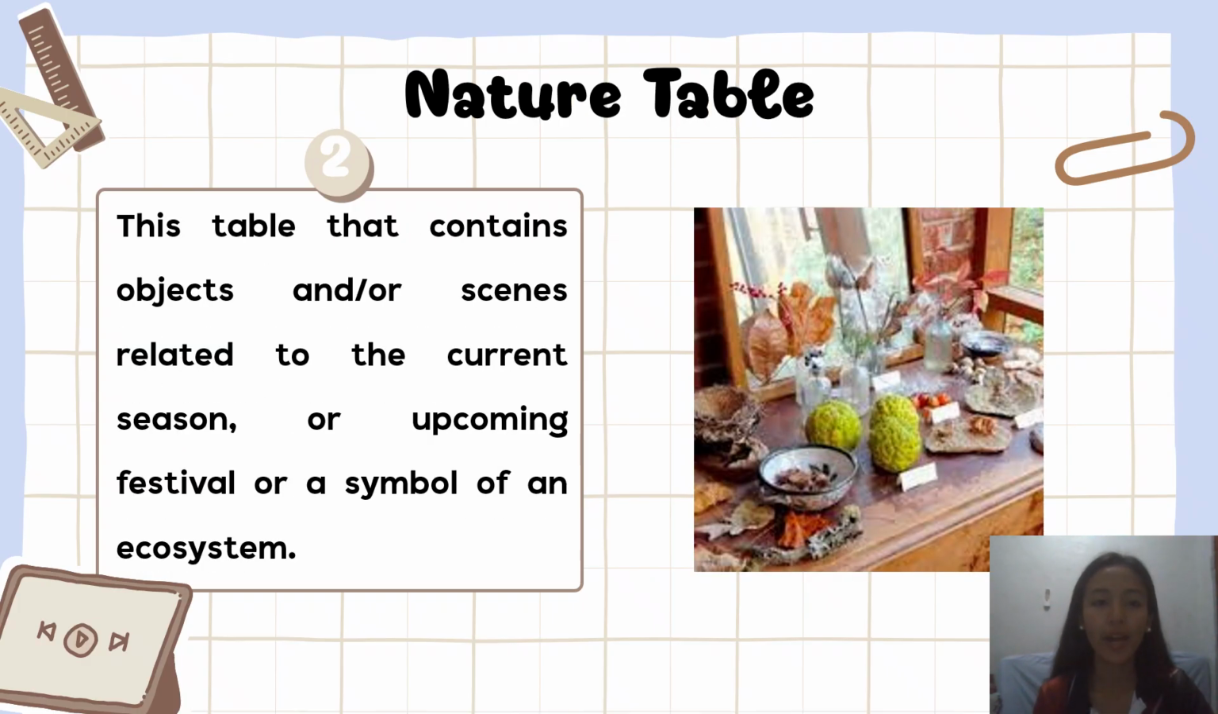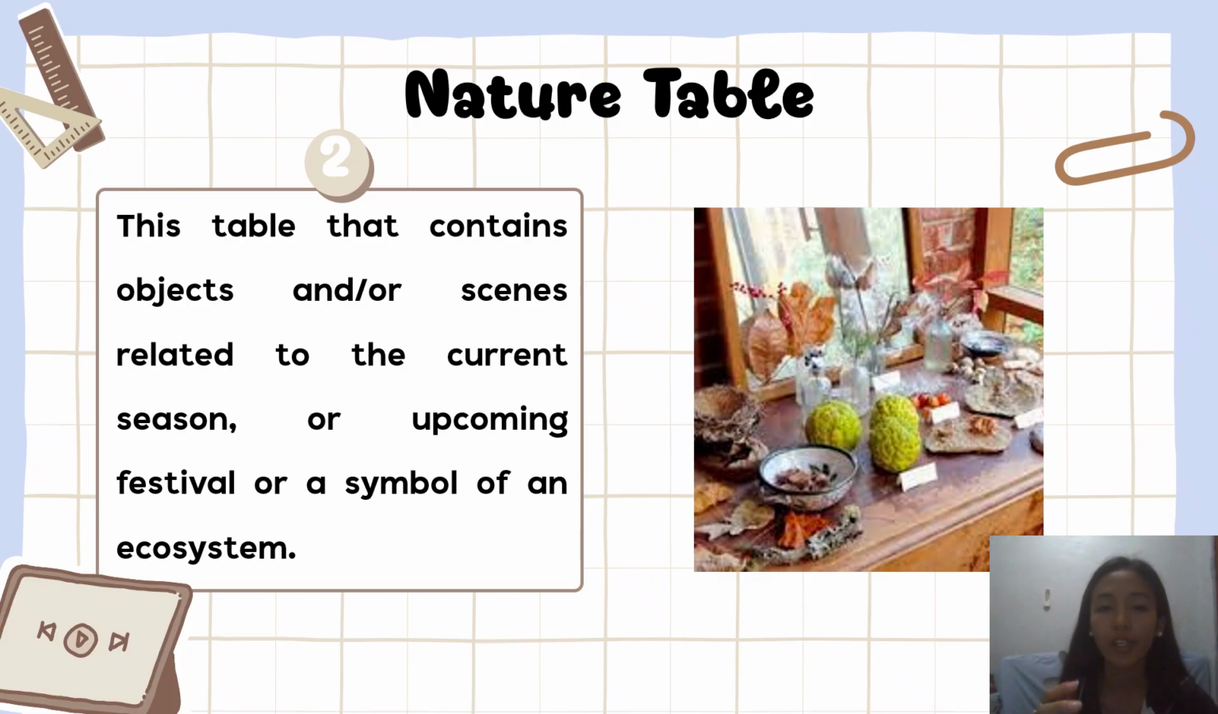So next we have a nature table. This table displays objects related to nature, seasons, or festivals. For example, during Nutrition Month, we can display fruits and vegetables. In science, we can display leaves, rocks, or shells to help the students observe the real objects.